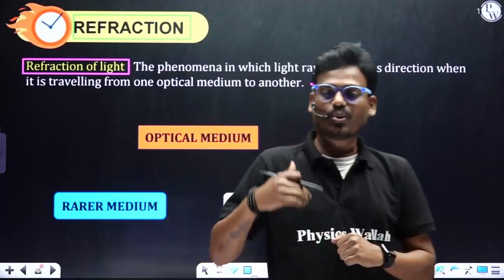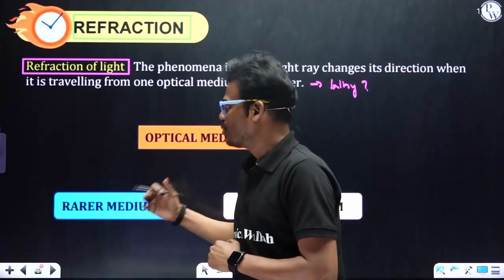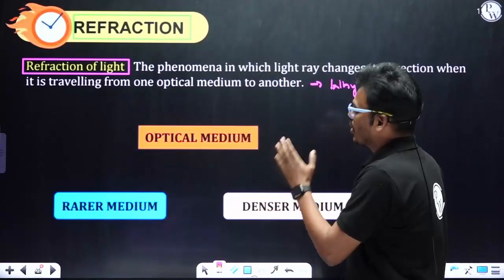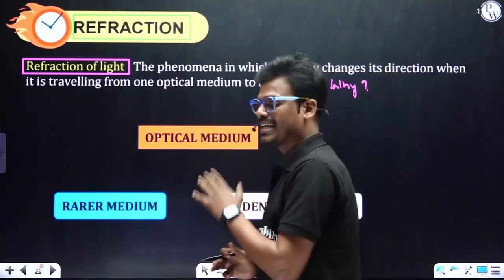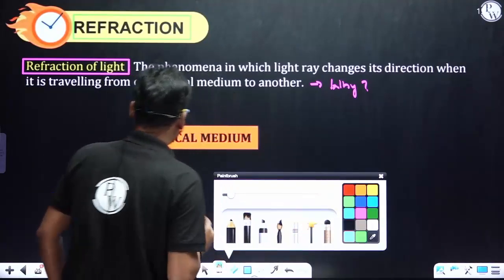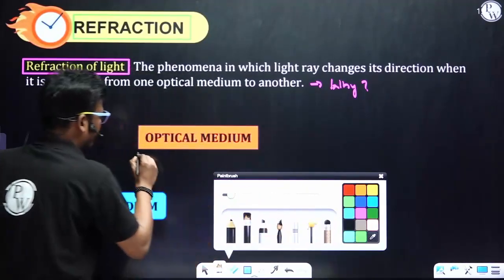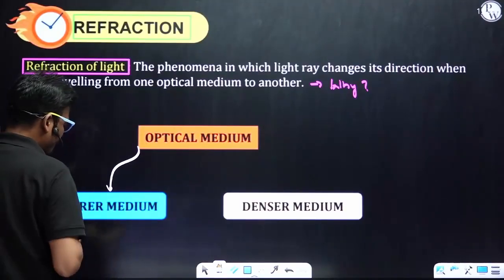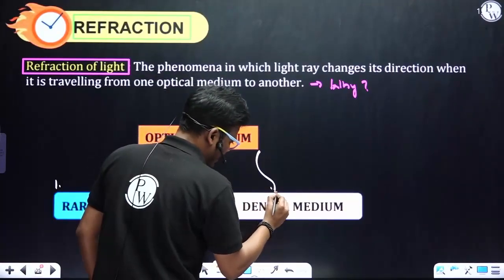To answer such a question, first we need to understand what an optical medium is and what its types are. Optical medium is nothing but a transparent medium. It is divided into the first one, rarer medium, and the second one, denser medium.